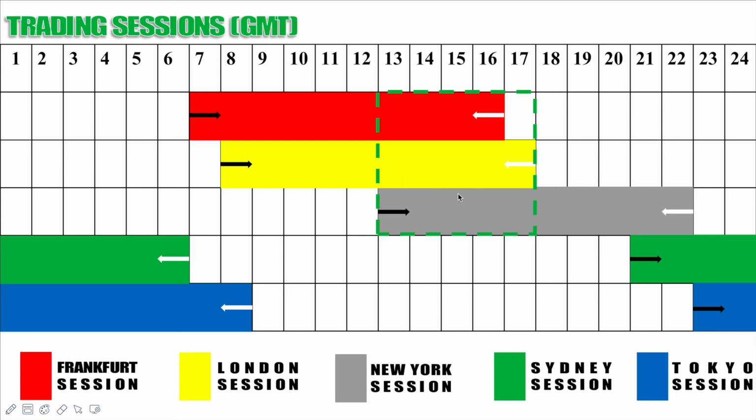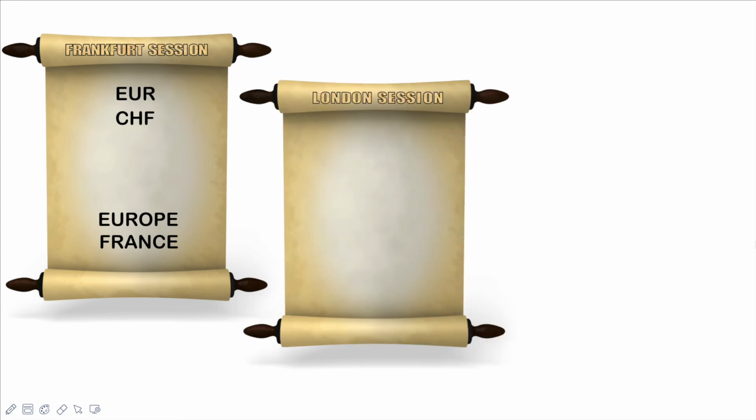So let's continue. Here, Sydney session is coming in while New York session is 2 hours away from their closing time. So the market continues moving this way on a daily basis. So let's see the next slide and see what we have. During Frankfurt session, Euro and Swiss francs is being traded at this time. This is one of the pairs that this session normally trades, and Europe and France are the top traders of this session. Then during London session,